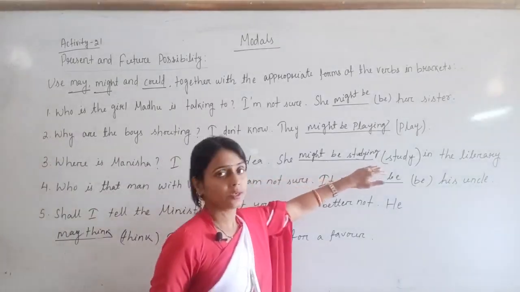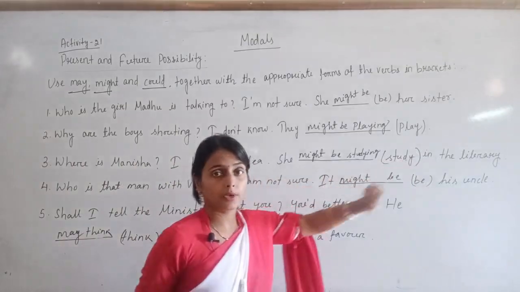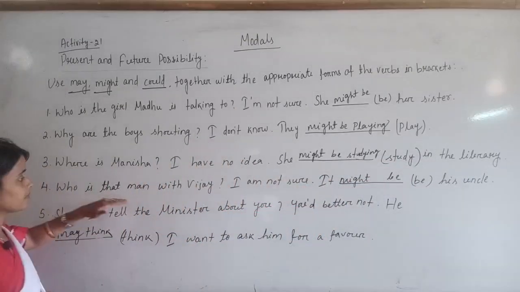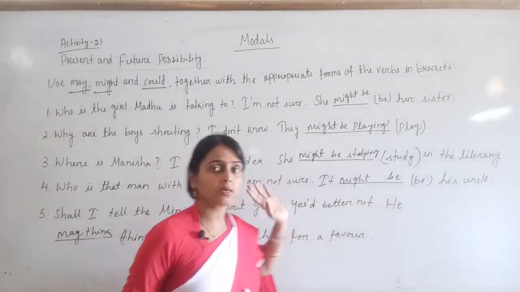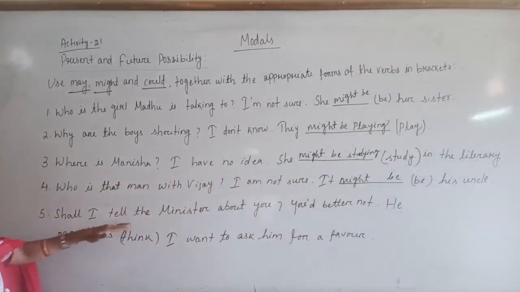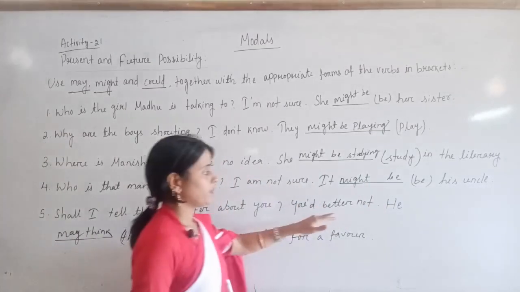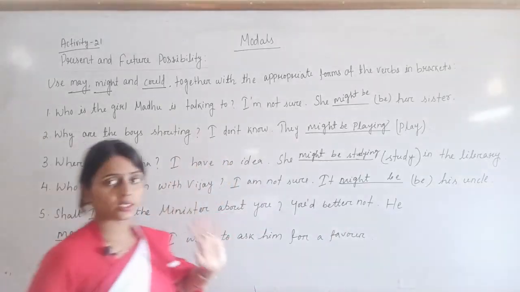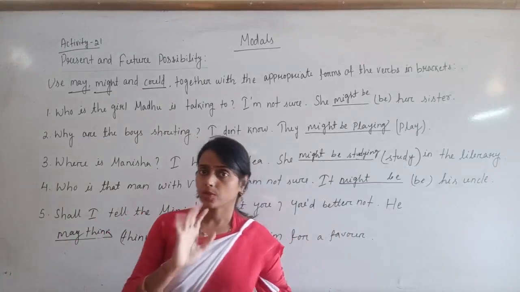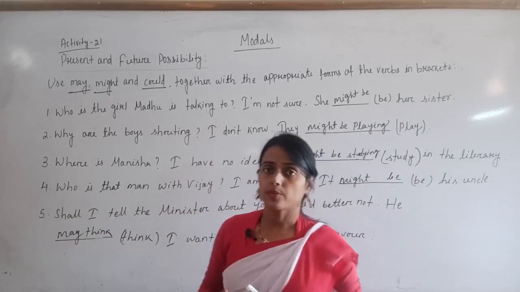She might be studying in the library. Who is that man with Bijoy? I am not sure. It might be his uncle. Shall I tell the minister about you? You'd better not. He may think I want to ask him for a favor. Okay, so with this your activity number 21 is over.